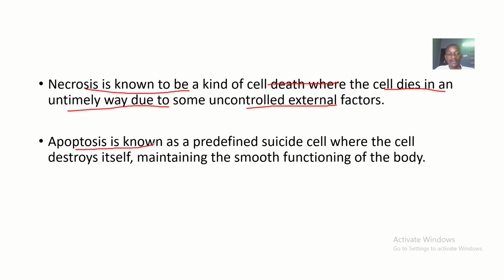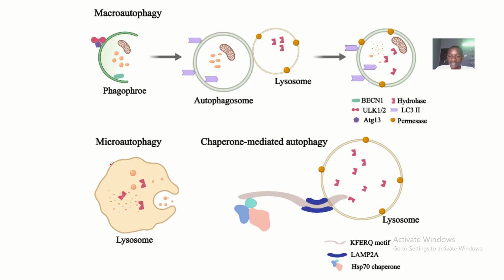Then apoptosis is a predefined suicide where the cell destroys itself, maintaining the smooth functioning of the body. It's programmed cell death. The cell will kill itself so that new cells can replace it.